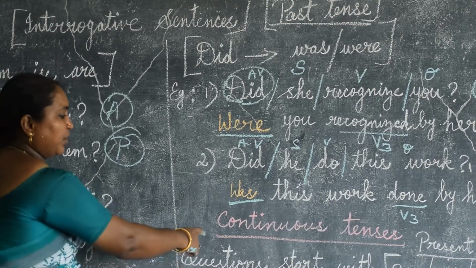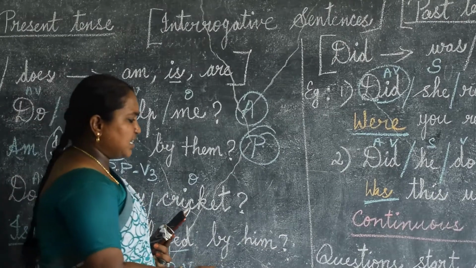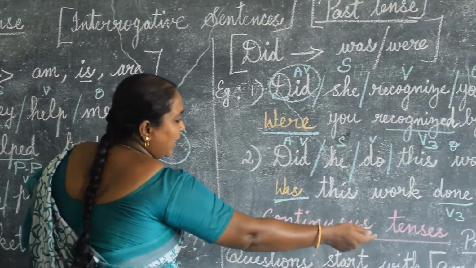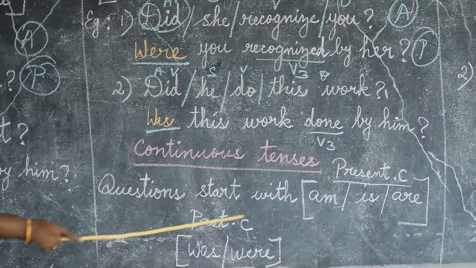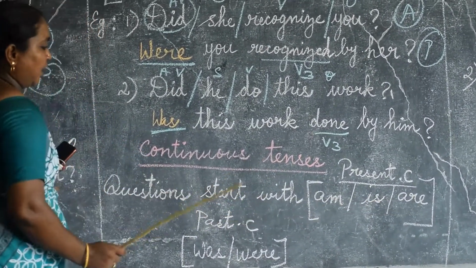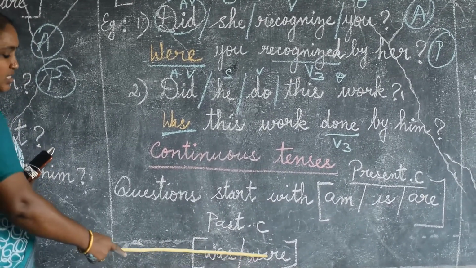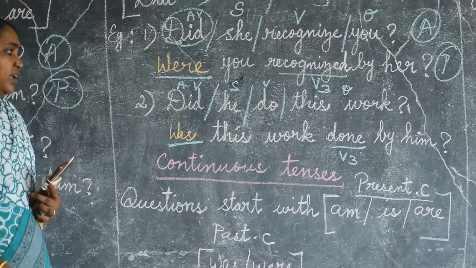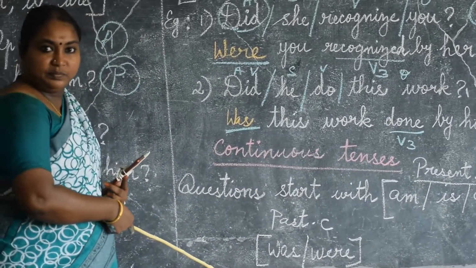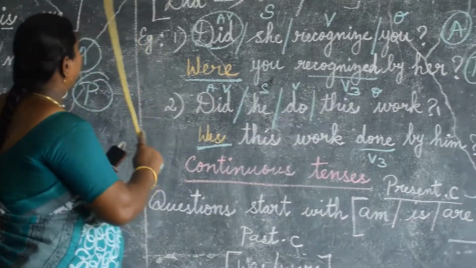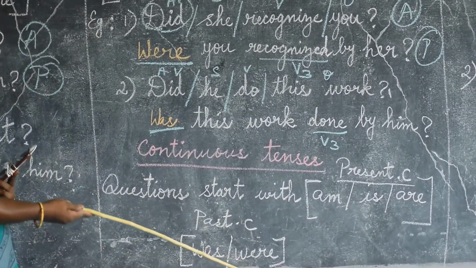Next, we shall see continuous tenses. Everything is easy only. For continuous tenses, the question starts with am, is, or are. Present continuous means am, is, or are. For past continuous, was or were. The question starts with was or were. See here, the question is already going to start with these be verbs only: am, is, are. Not like do, does, did. The question is going to start with am, is, are, or was or were.